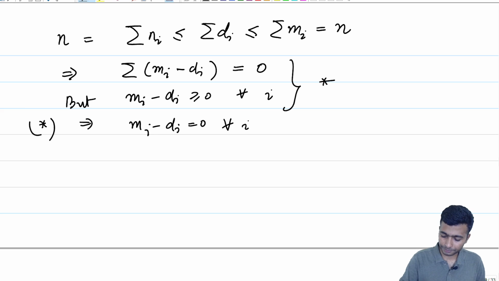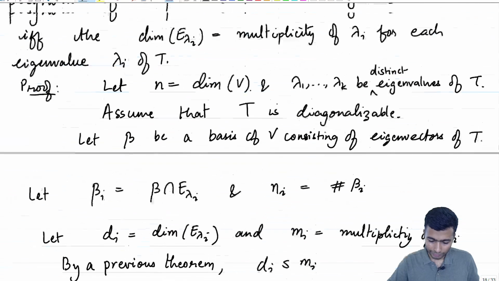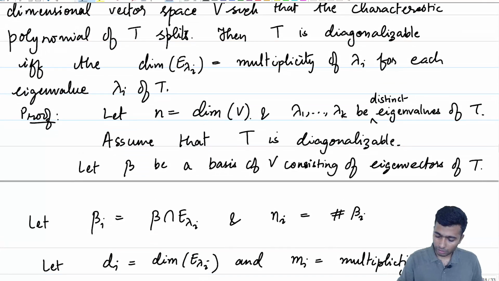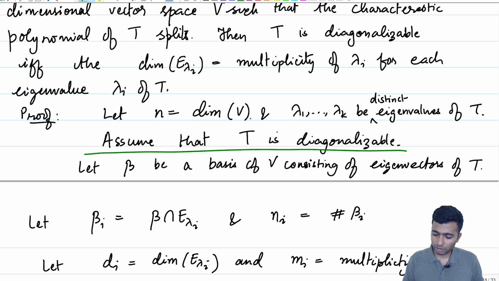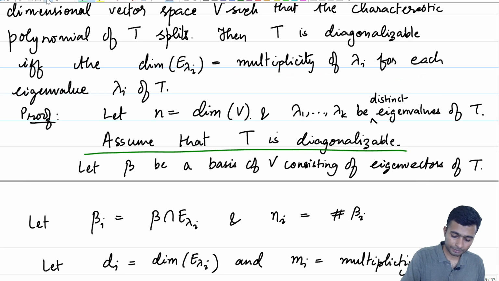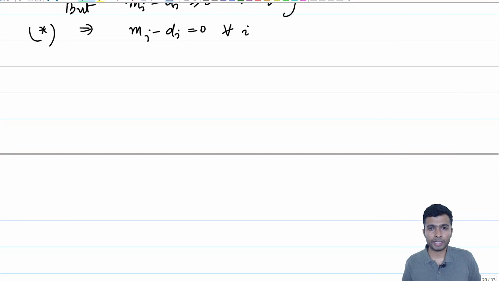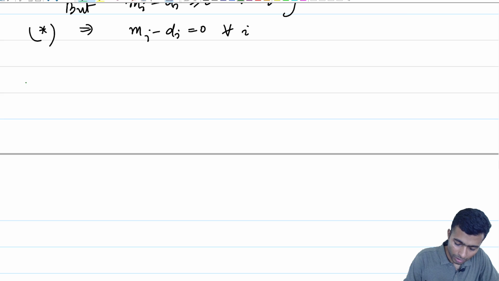So, what have we proved? We have proved that if we assume that T is diagonalizable, then the dimension is equal to the multiplicity. Let us now prove that the dimension of E lambda i equal to the multiplicity forces our linear operator to be diagonalizable.